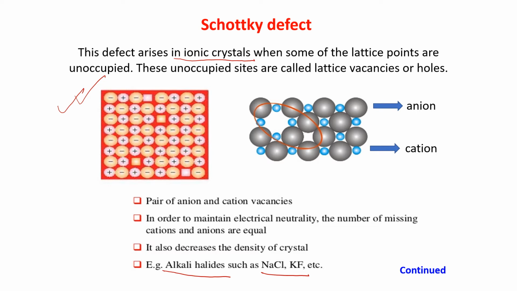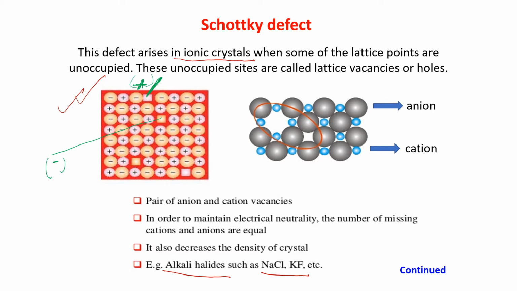Now in the NaCl crystal, you just see that this one is the positive ion. The missing of a positive cation is balanced by this negative ion.